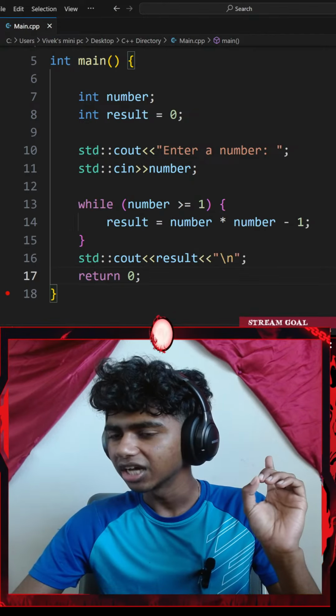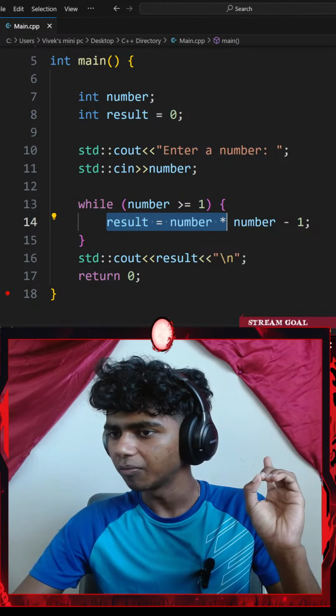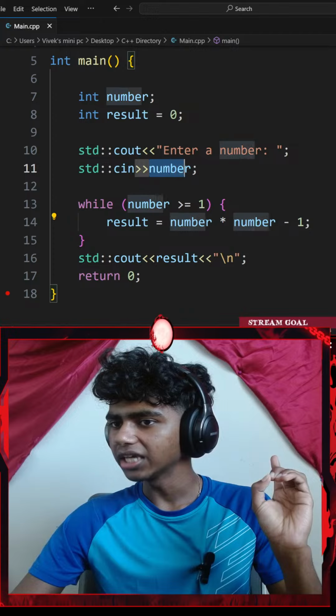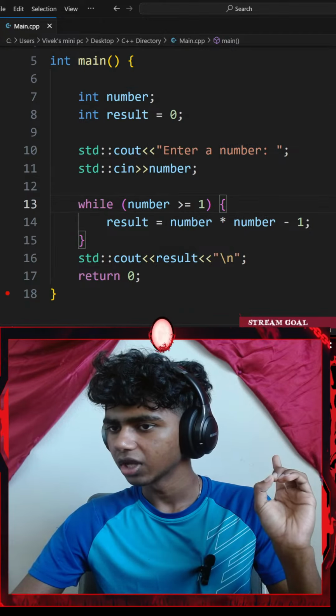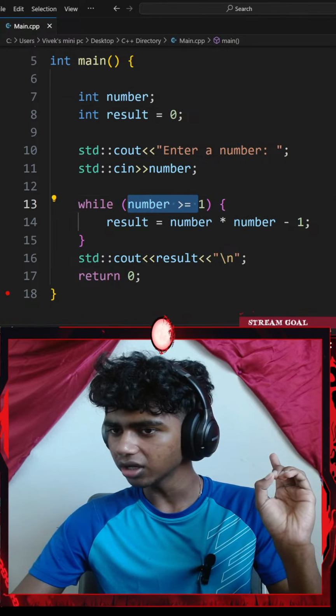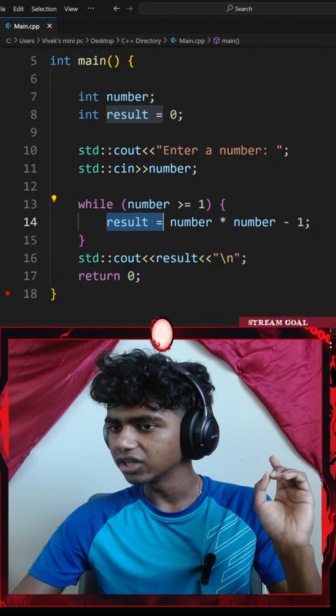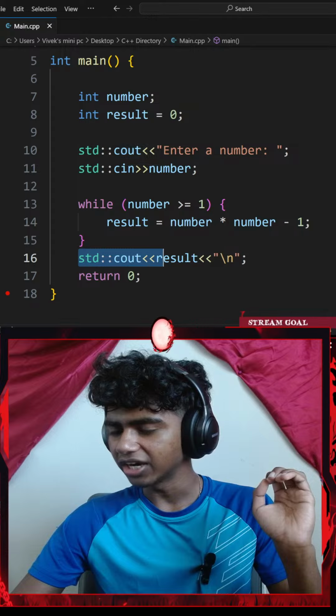Am I messing something up, guys? Result equals my number multiplied by number. I give my number here, right? That gives a value to my number. While my number is greater than or equal to 1, okay, I do this. Okay, and then I go with a standard console output.